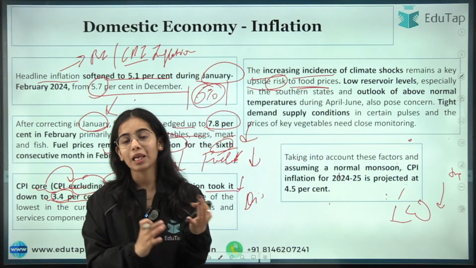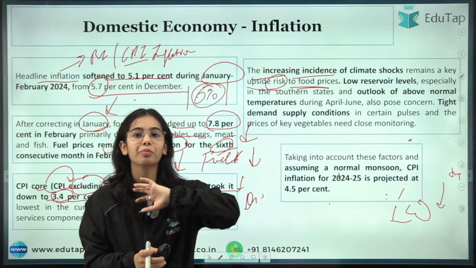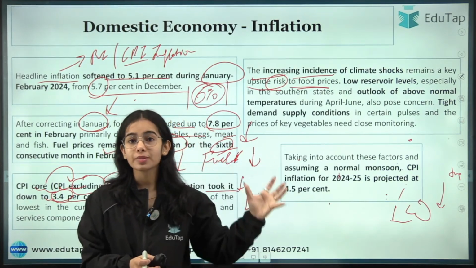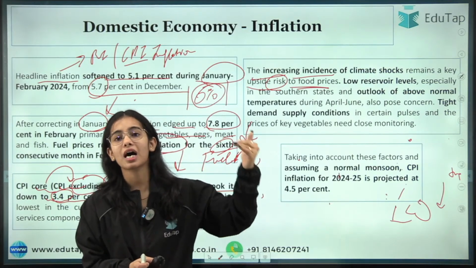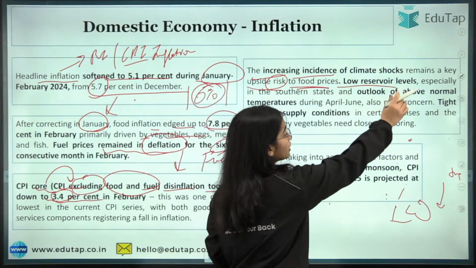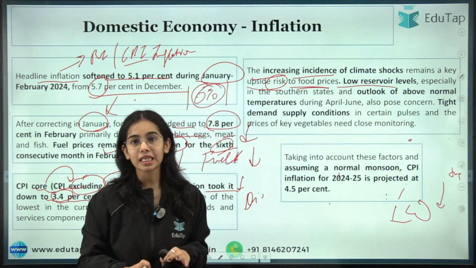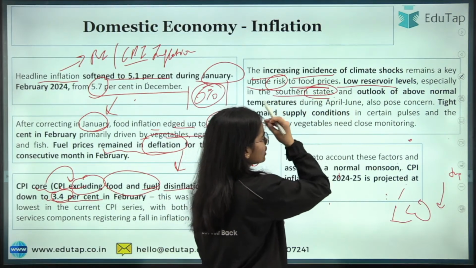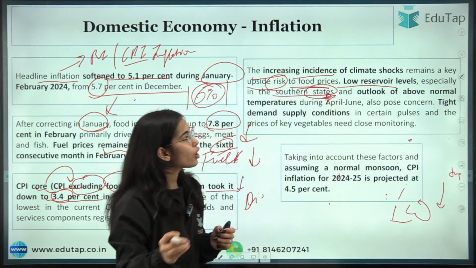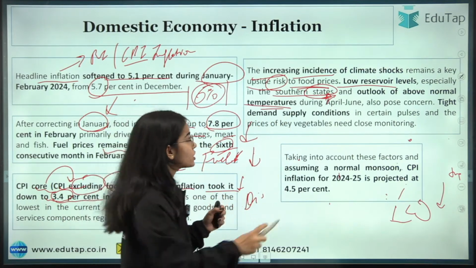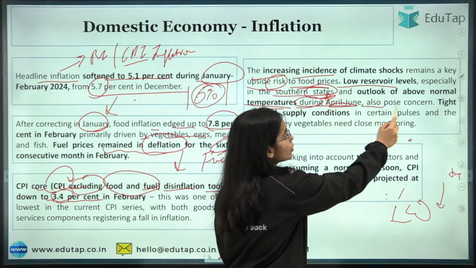because the monsoon can be affected by the climate risk, or there can be heat or normal temperature that is increasing, due to which the crops are not able to survive. So climate risks are a big risk on the food prices. Low reservoir levels, so the water levels are decreasing, especially in the southern states, and outlook of above normal temperatures. So the outlook of above normal temperatures during April-June also poses concern.